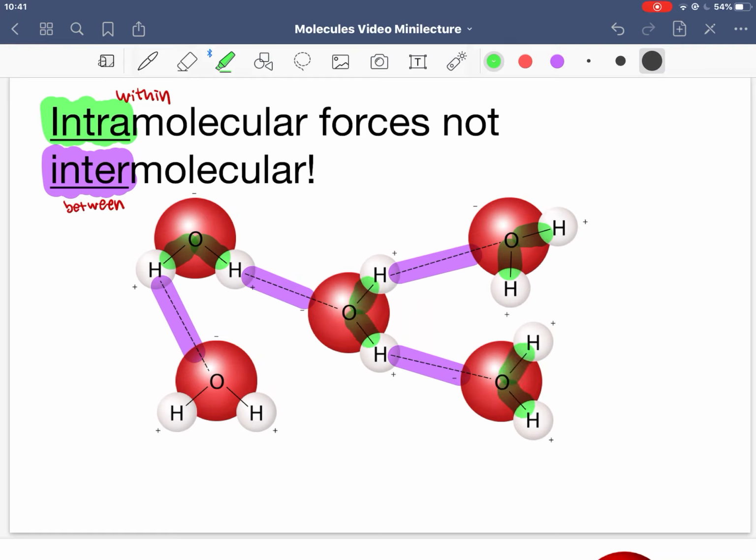So during a phase change, of course, the intermolecular forces would be broken, but intramolecular forces would not. So H2O is held together by intramolecular forces, and then different H2O molecules might also be connected by those intermolecular forces we learned about last unit.